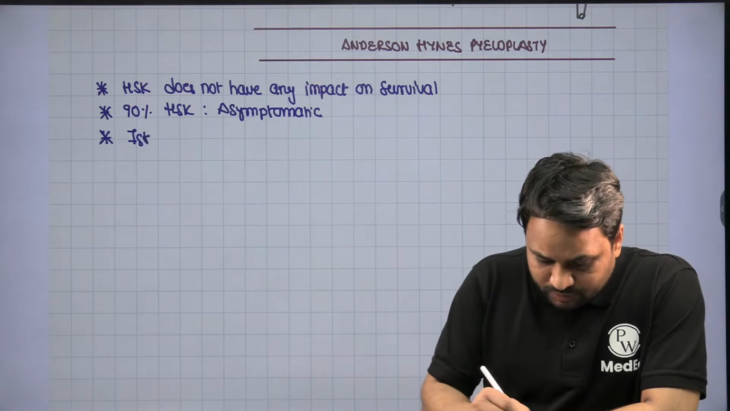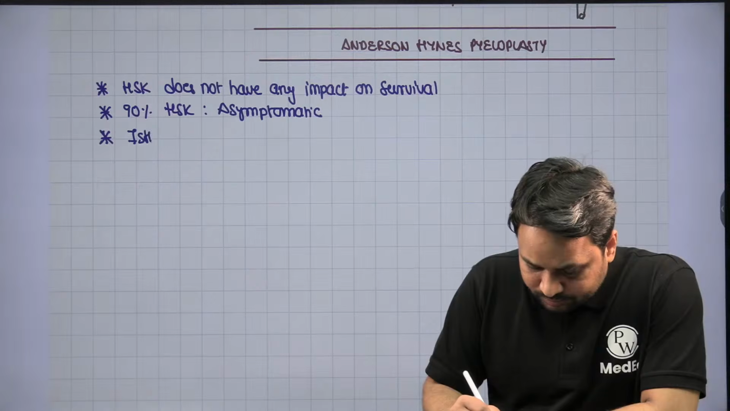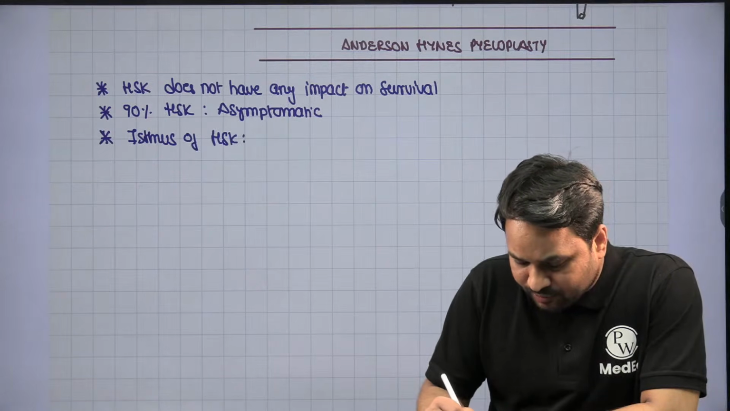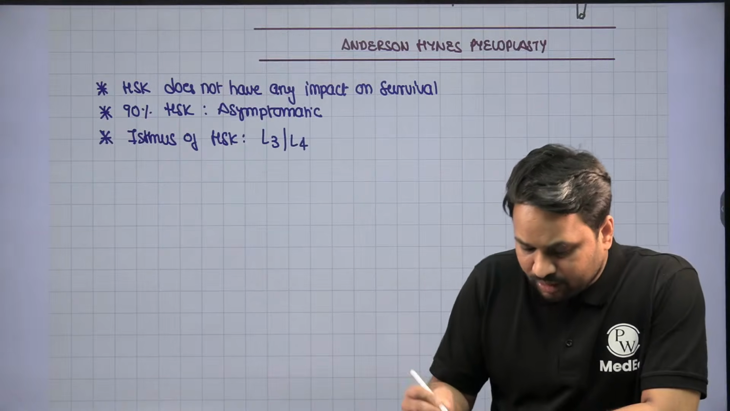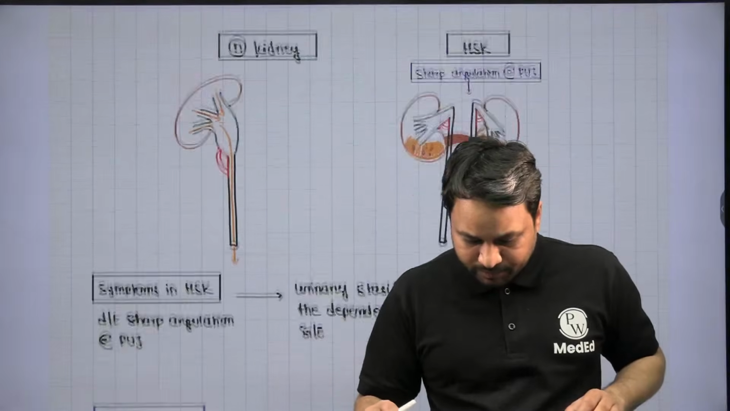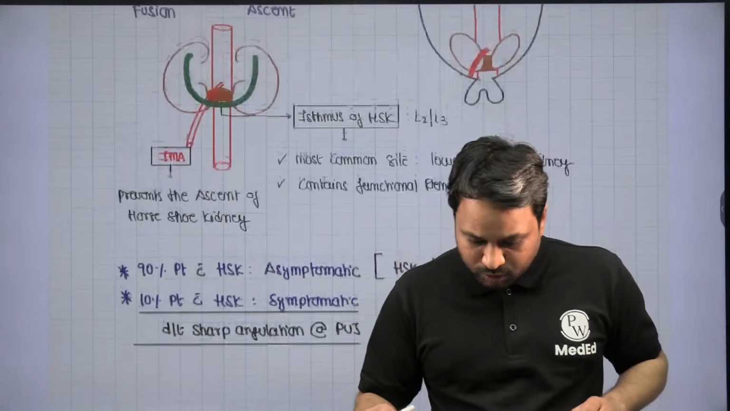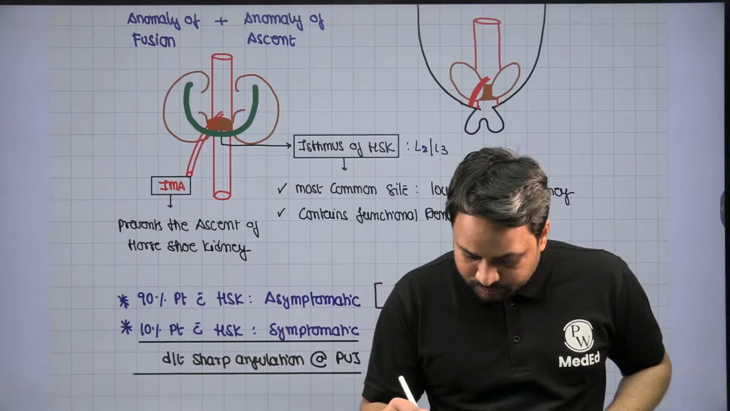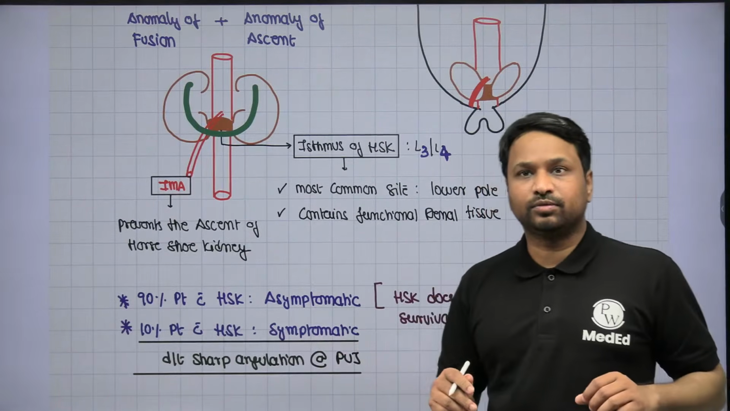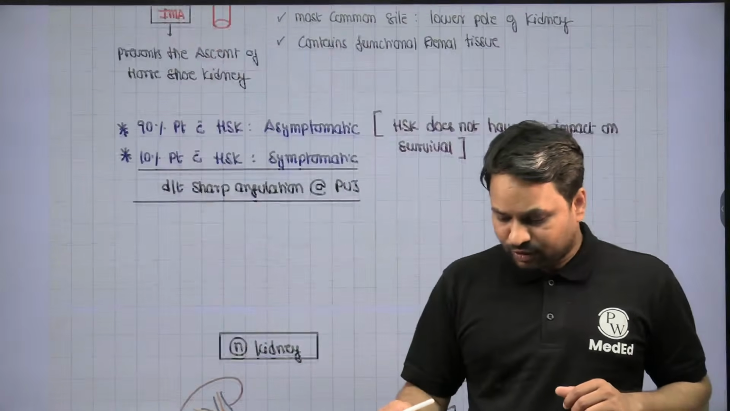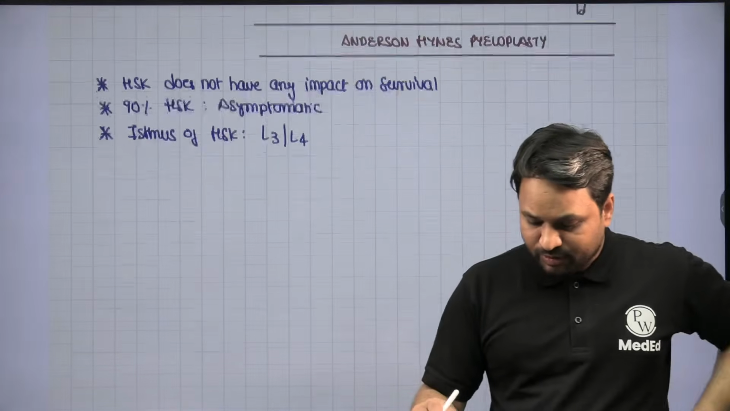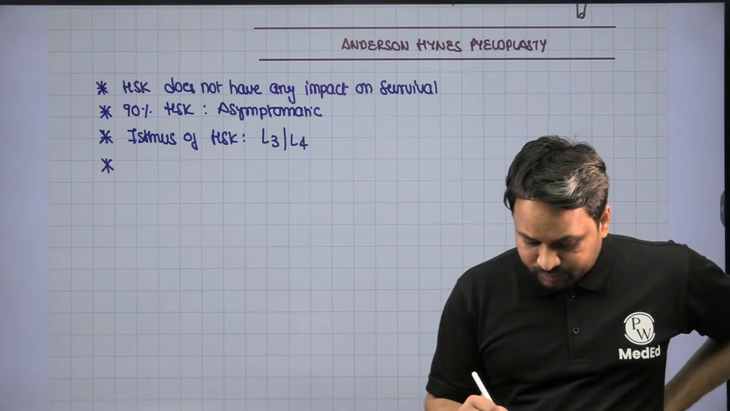The isthmus of the horseshoe kidney is formed between the third and the fourth lumbar vertebra. I think I've said L2, L3. It is L3, L4, beta. Just make a small correction here. The isthmus of the horseshoe kidney is between L3 and L4, right?